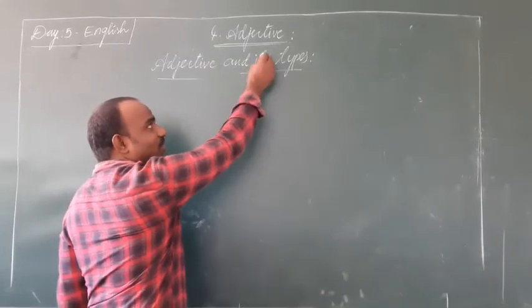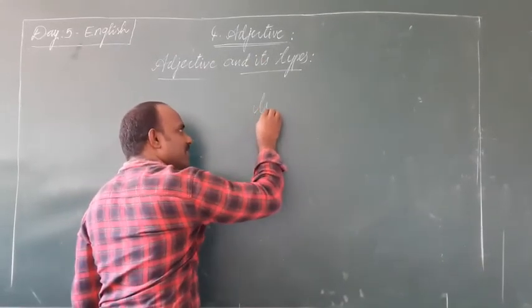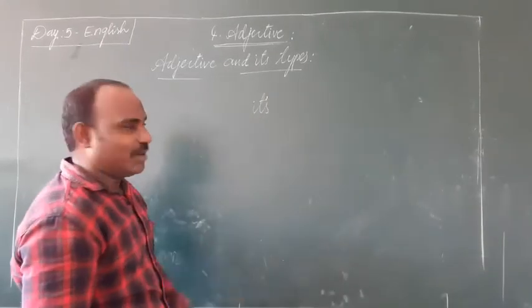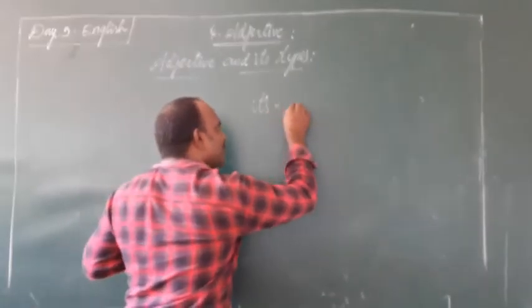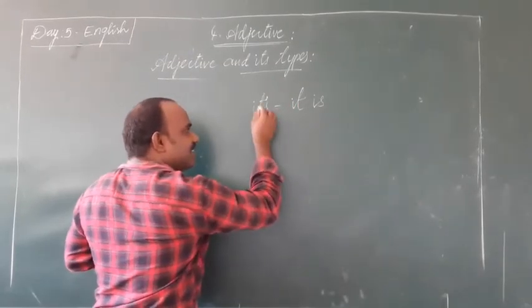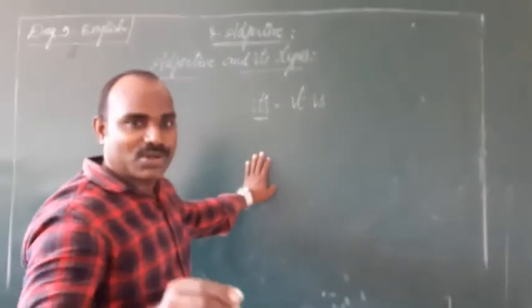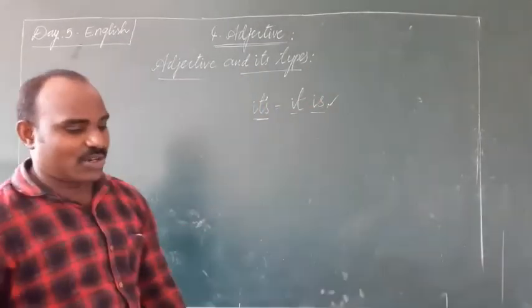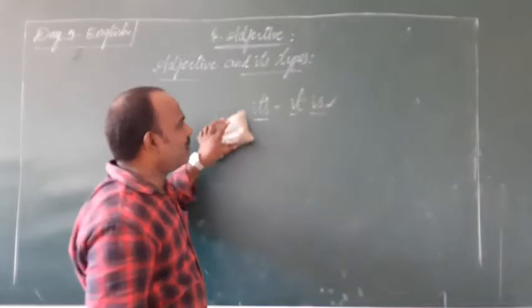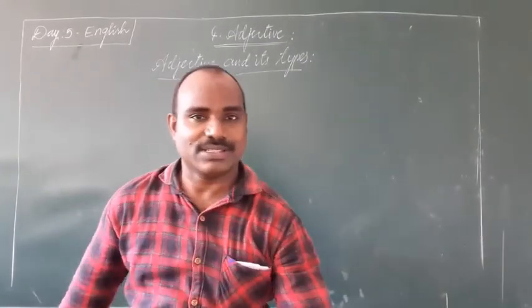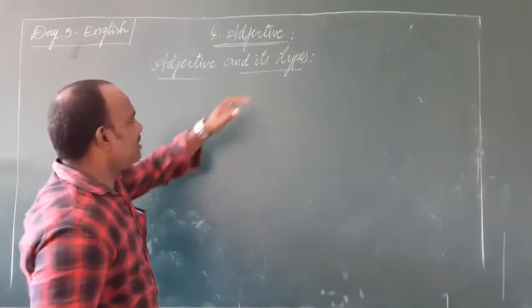We should not keep an apostrophe in its. Because if you put an apostrophe, that means it is the contracted form or short form of it is. But here, you should not put any apostrophe. You must be very, very careful where to put apostrophes and where to keep no apostrophes. Okay, right. Adjective and its types.